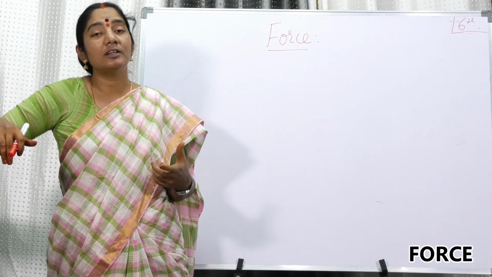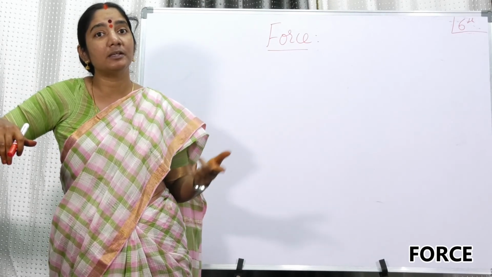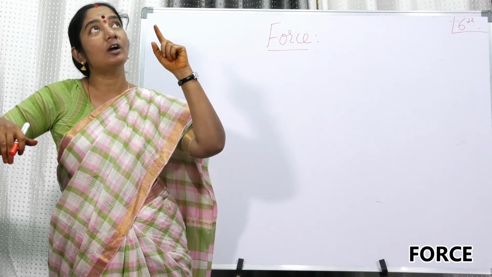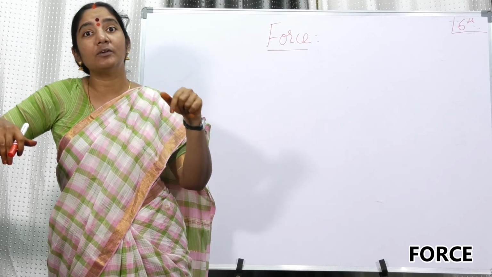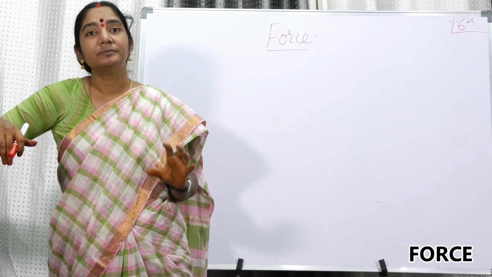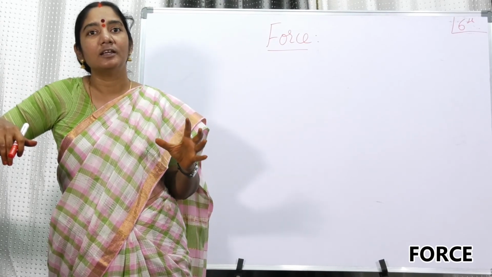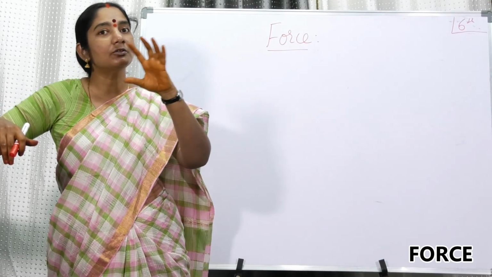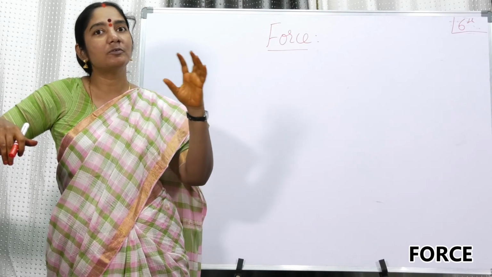He started observing. He got the question, why is this coming back? There is an empty space above. Why is it not choosing to go up? Why is it only choosing to come down? So somebody is pulling this down. In that way he started observing. Every day he started observing the moon. He started observing the positions of the moon. How is this moon moving?